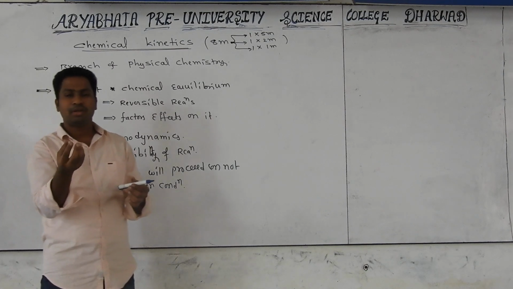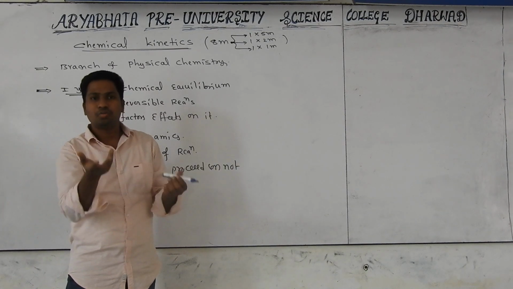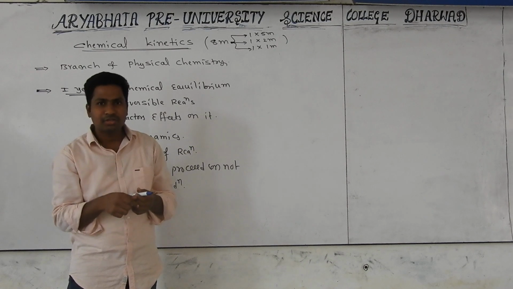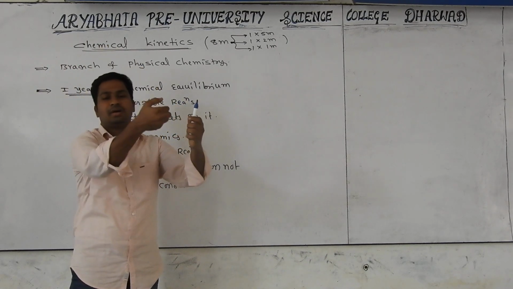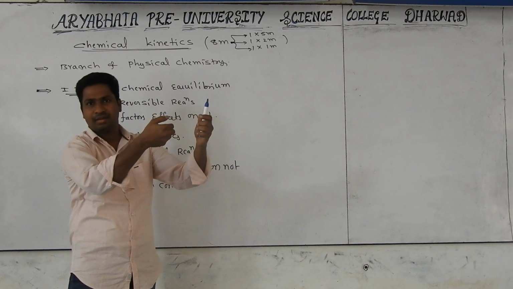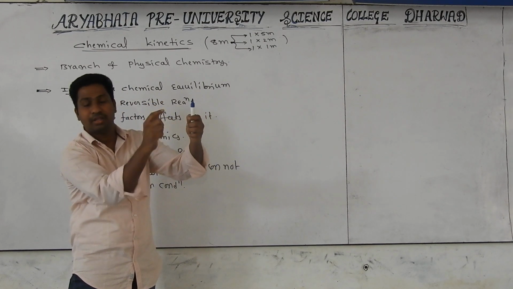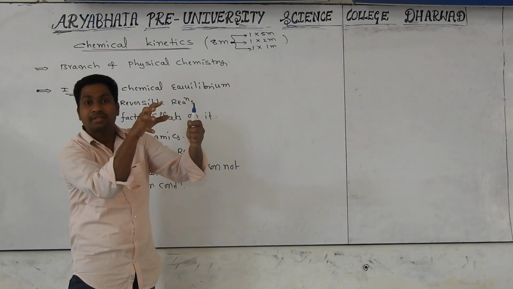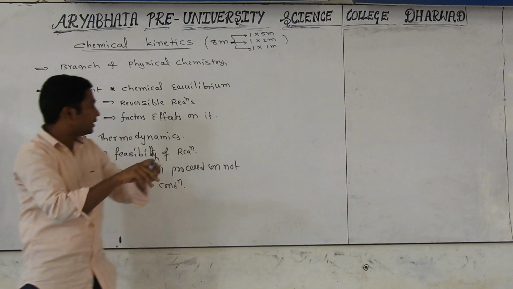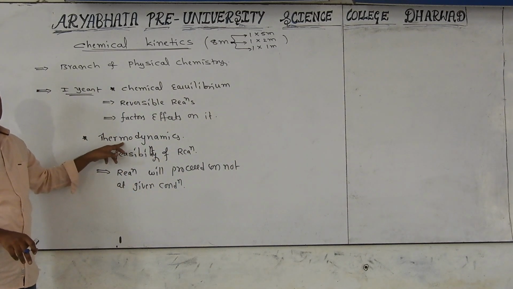For example, you take coal and want to burn it. Is it happening at room temperature? No. If you want to burn the coal, you compulsorily have to use a matchstick or a Bunsen burner. Then only the coal will burn. This means the burning of coal requires some special conditions, which can be studied using thermodynamics.